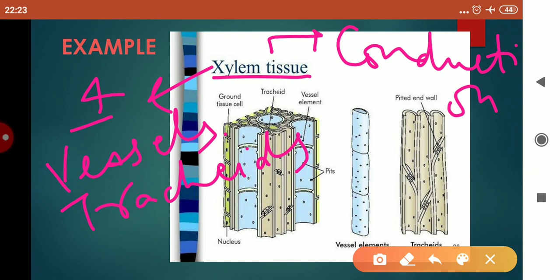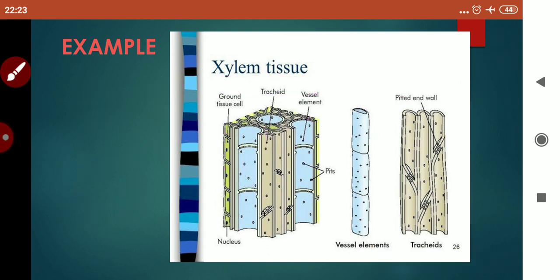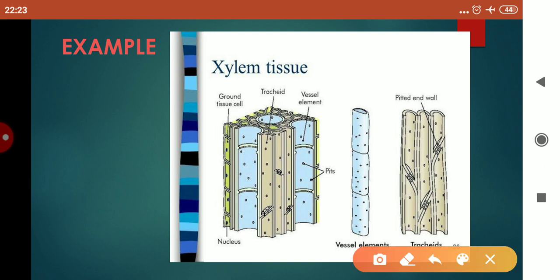Now children, xylem is a tissue performing the function of conduction of water and minerals, but it has 4 types of cells. All these cells are involved in the conduction of water and minerals. I think you are getting my point now, that though the cells can be similar or dissimilar, performing a common function is called a tissue.